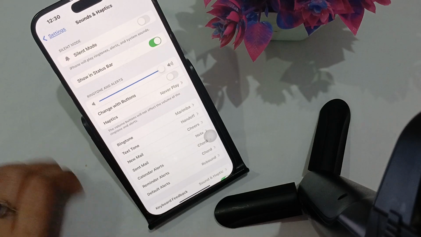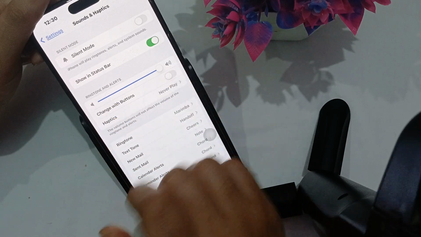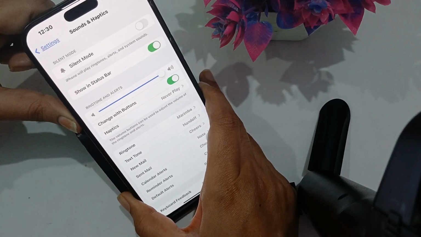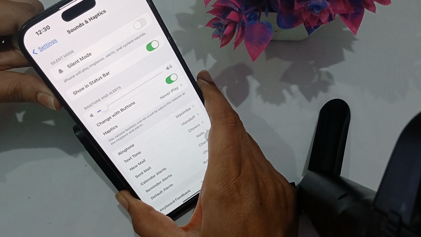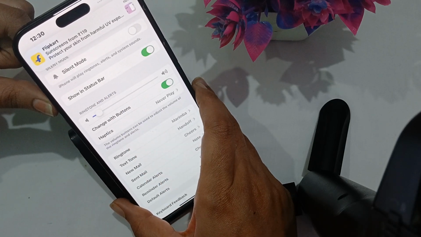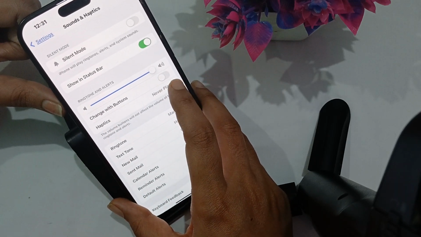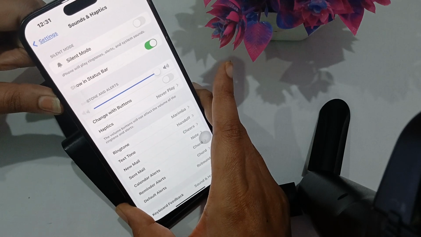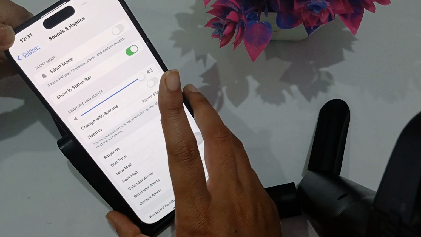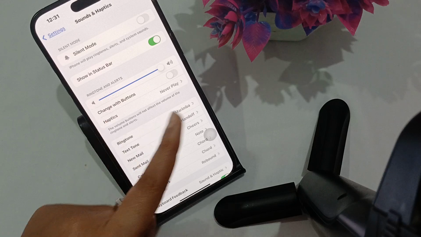Okay, and guys, one thing I want you to know is that when you have ringtone and alerts at full volume and the change with buttons option also turned on, what happens is when you reduce the media volume, such as if you are listening to a song and you try to lower the volume, it also lowers your ringtone and alerts volume. So my advice is to keep it at full and turn this feature off. So when you increase or lower the media volume, it does not affect the ringtone and alert volume. Okay, so guys, you can also do this setting.